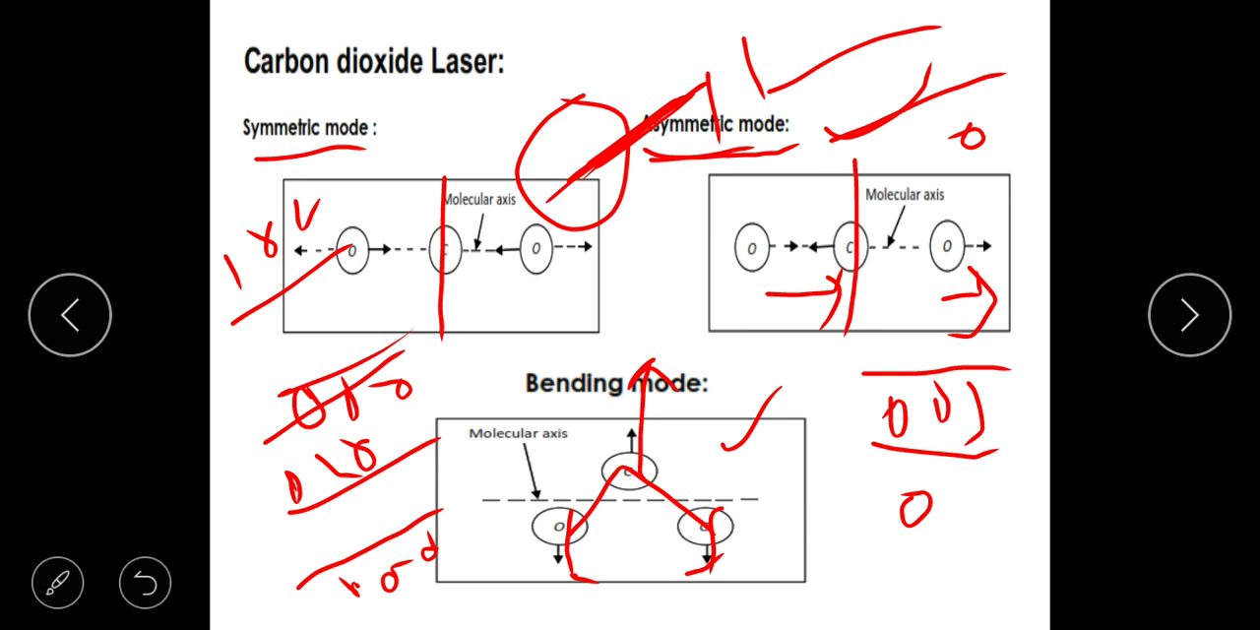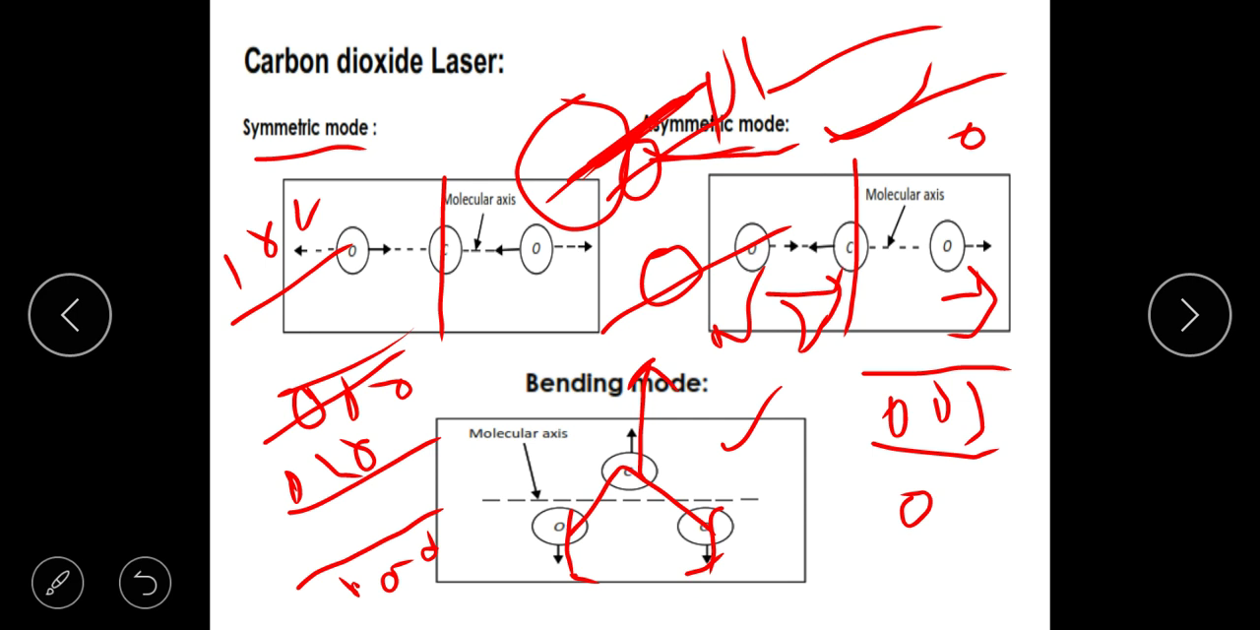Okay. Why are we taking nitrogen? Because none of these states are metastable. Either the first excited state or second excited state, none of these states, either symmetric stretch or asymmetric stretch or bend, is metastable for CO2. But we need to remember, the condition for laser action is we need a metastable state. And that metastability is provided by the vibrational states of the N2, which is the nitrogen molecule. The first excited vibrational state of the nitrogen molecule is metastable.